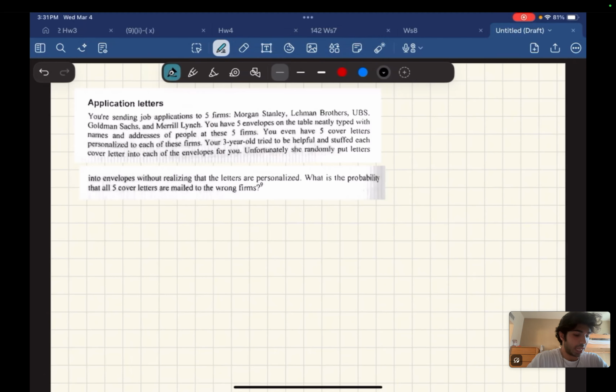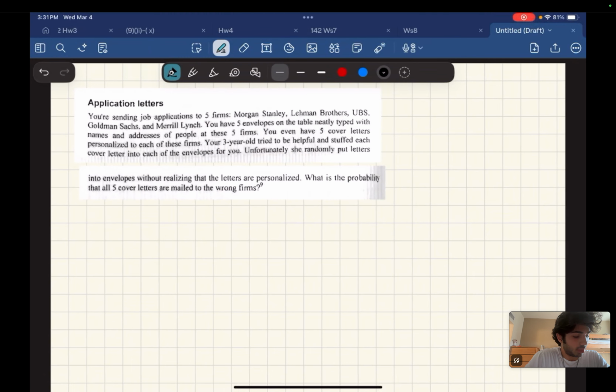This question is called application letters. It says you're sending job applications to 5 firms: Morgan Stanley, Lehman Brothers, UBS, Goldman Sachs, and Merrill Lynch. You have 5 envelopes on the table, neatly typed with names and addresses of 5 people at these firms.